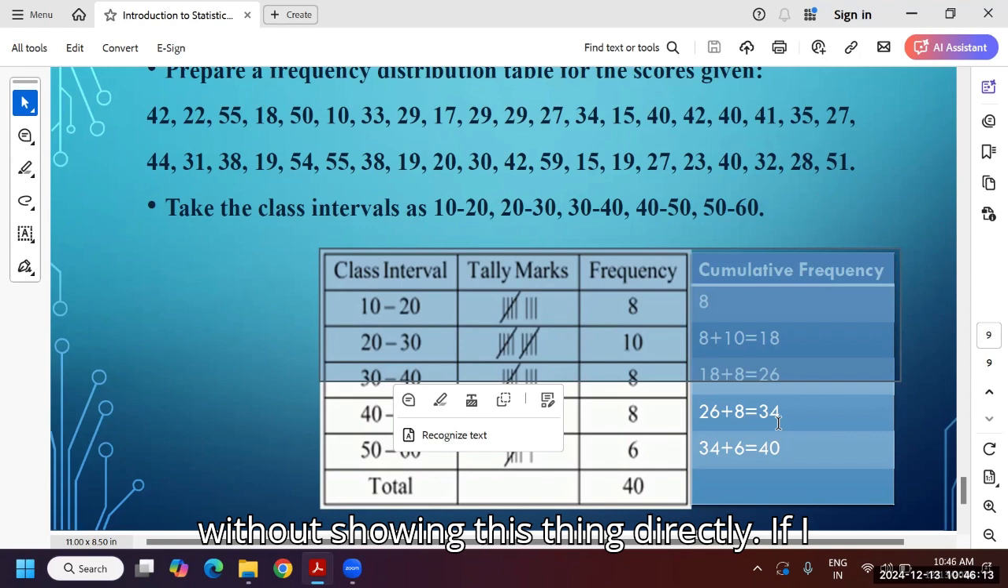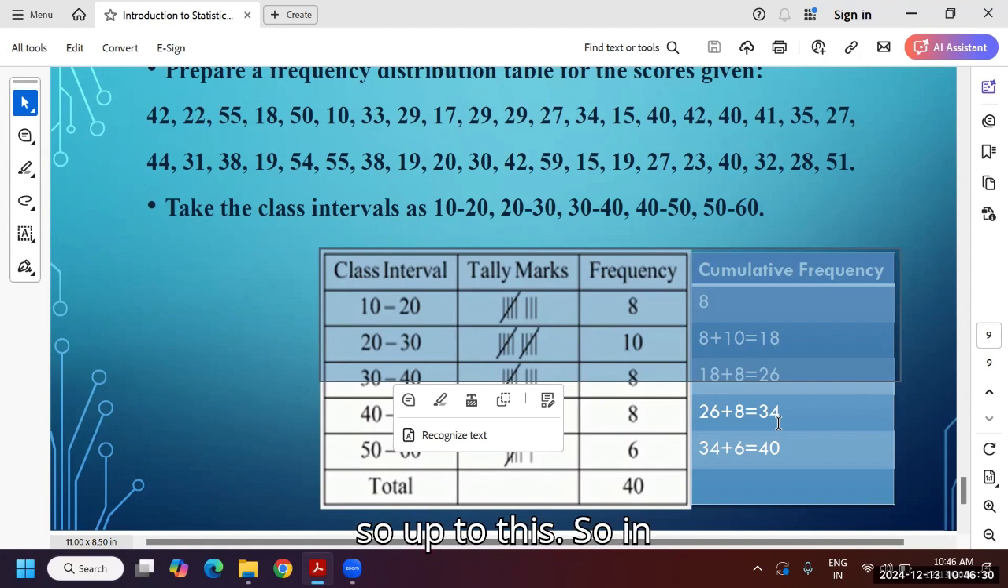Without showing this directly, if I go and say this is the Gaussian curve, this is that curve, you won't understand. That's what I am explaining, the very basics. These are 8th standard and also 10th standard topics. No issue, no problem. We can learn from scratch.